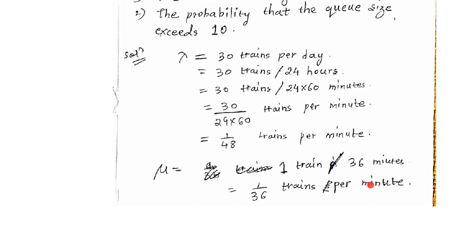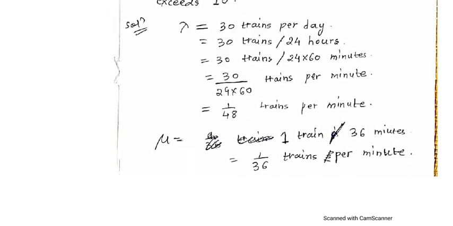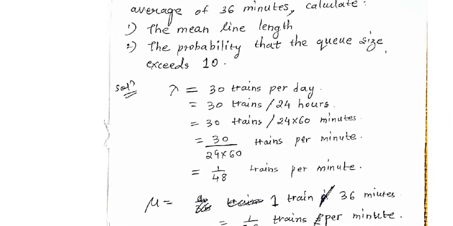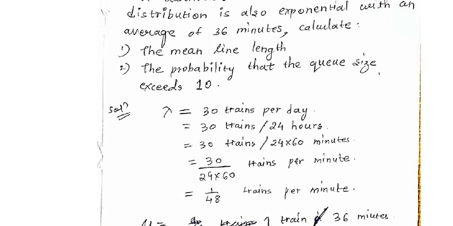Now we have the value of lambda and the value of mu, so we can calculate rho. And once we calculate rho, what is the question asked? The mean line length. So here we will have to calculate E of M, that means the average number of customers in the queue.